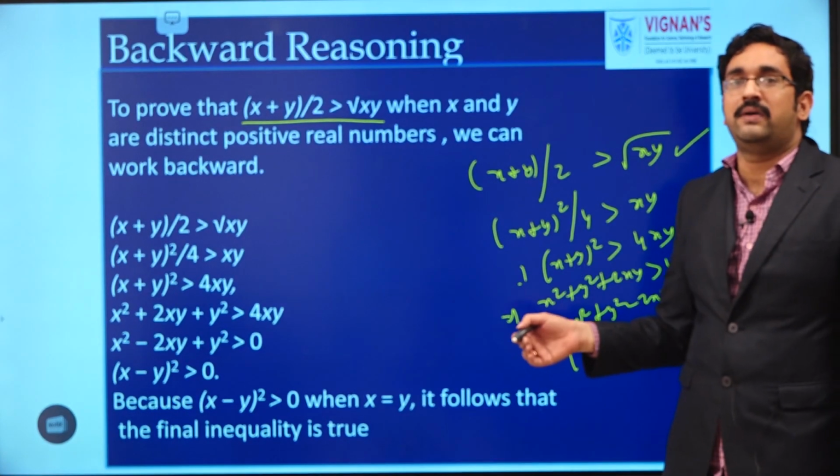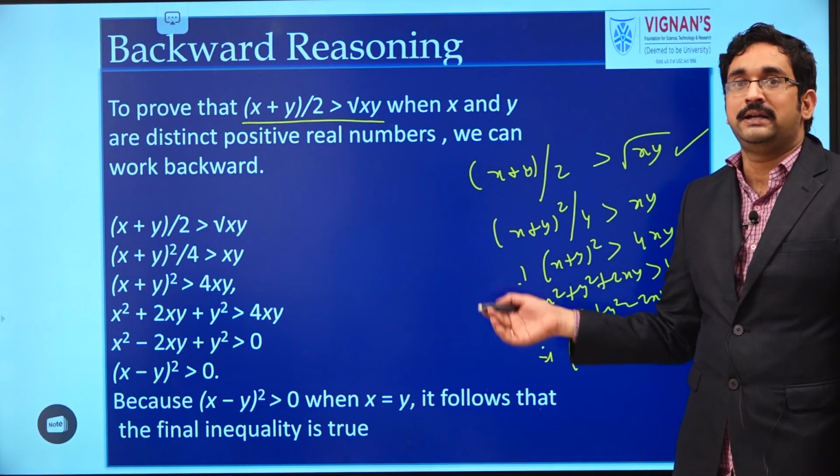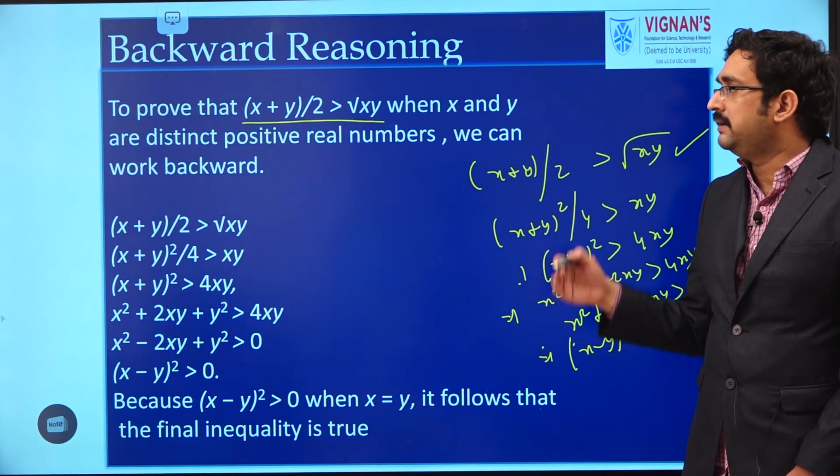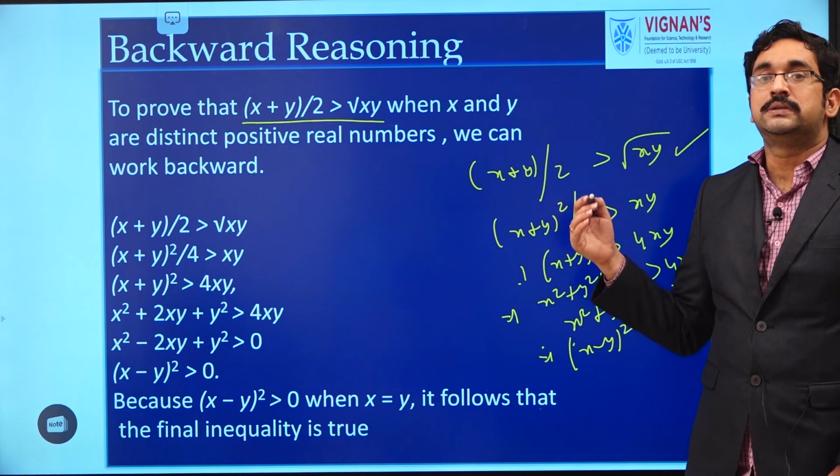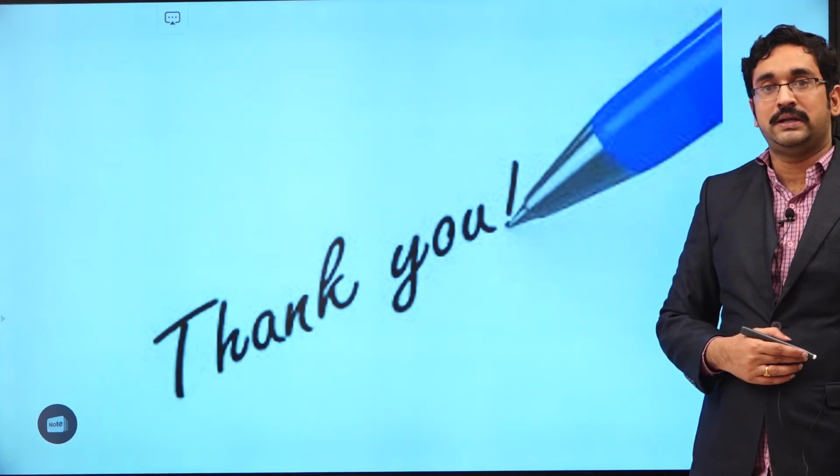So in case of backward reasoning, what we have to prove, that condition we will take and we will prove that it is true. So this is an example of backward reasoning.